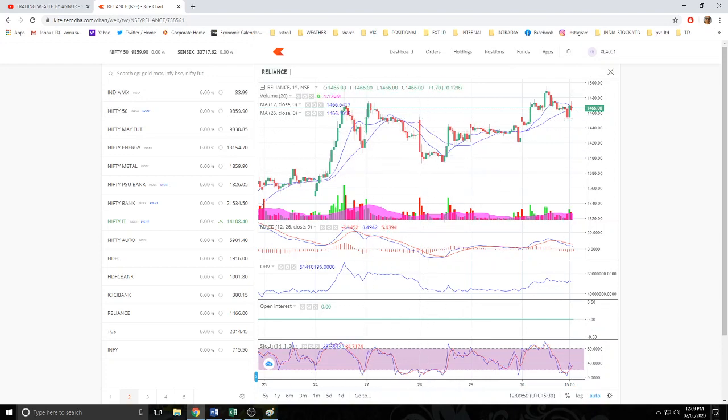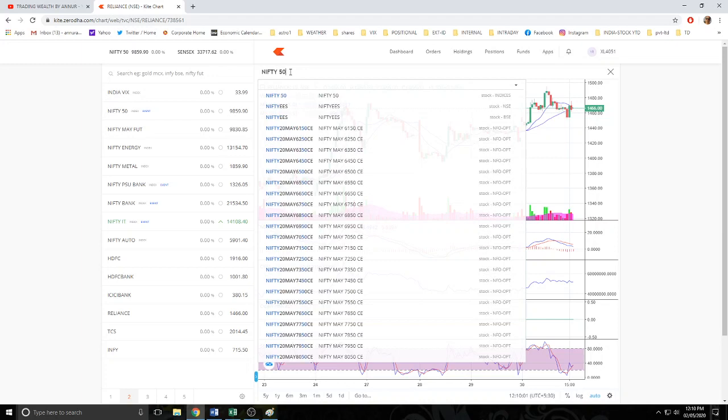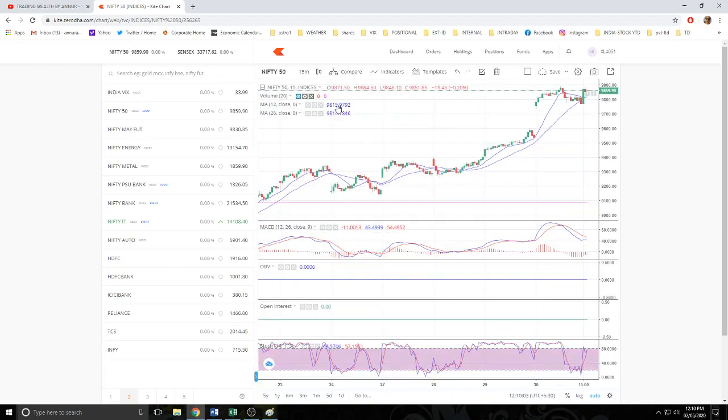Now if I make Nifty 50, only these two indicators are working because two important data are missing over here. What is missing? Volume and open interest, because this is not in future, this is an index.